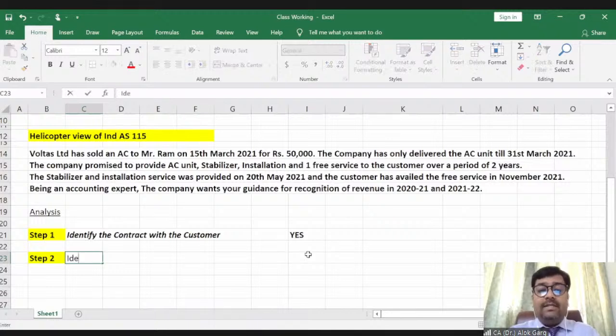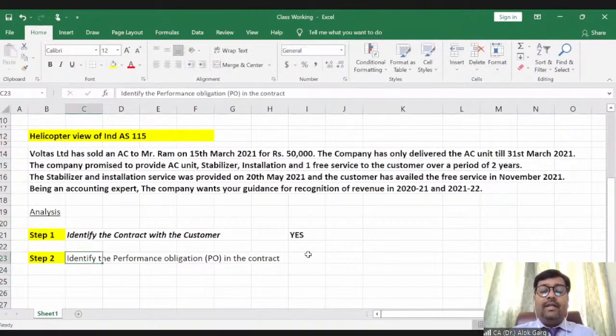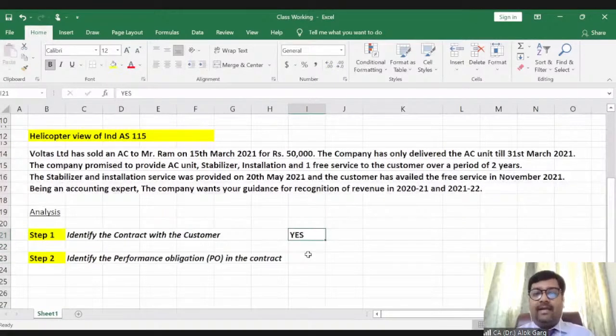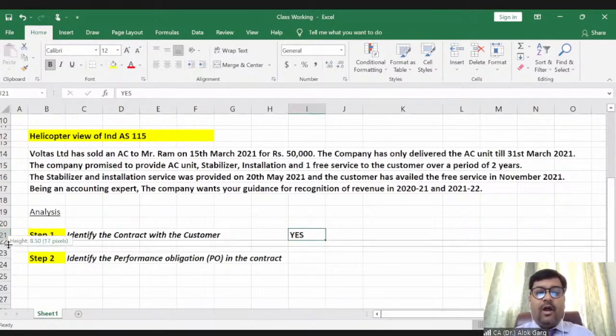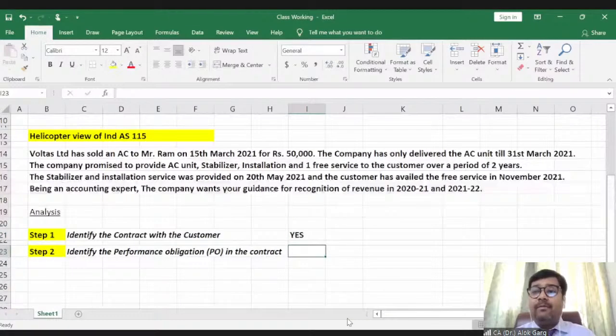Step 2. Identify the performance obligation, PO, in the contract. Guys, what is the performance obligation in the contract? What are the promised goods and services in the contract? How many performance obligations are in the contract? What is meant by performance obligation? Performance obligation means to deliver the goods and services. So how many promises are there?